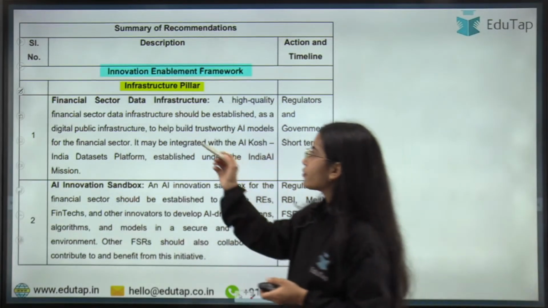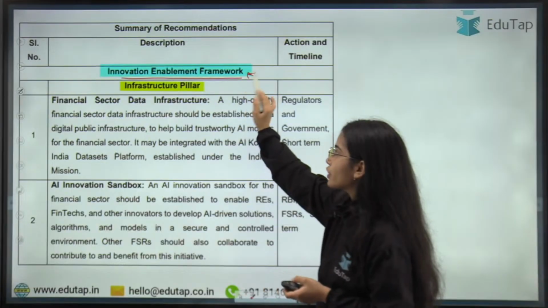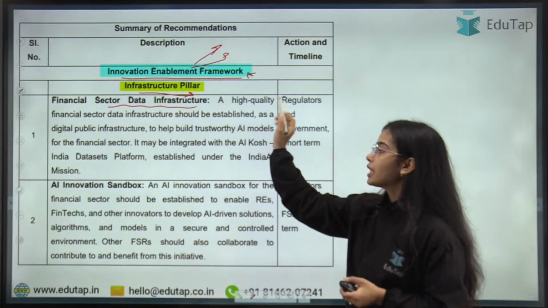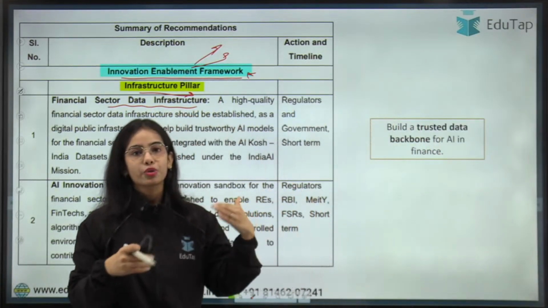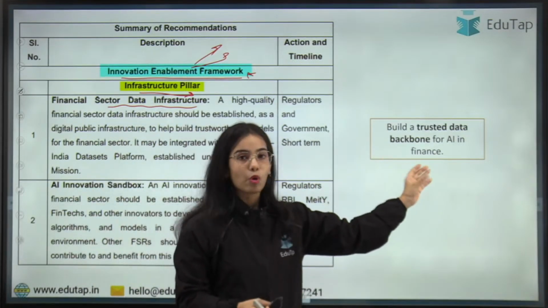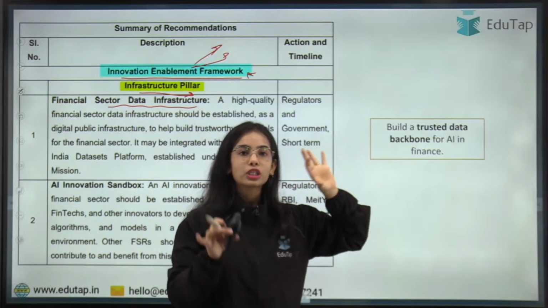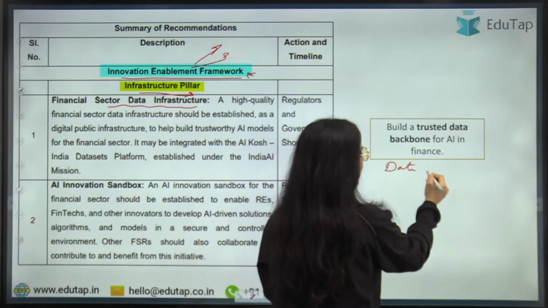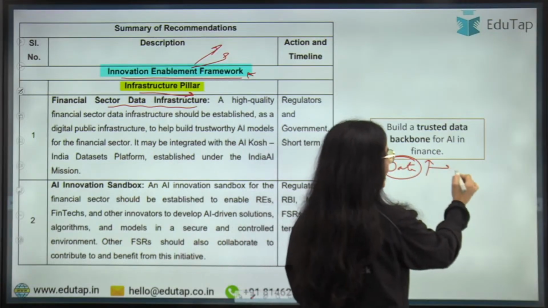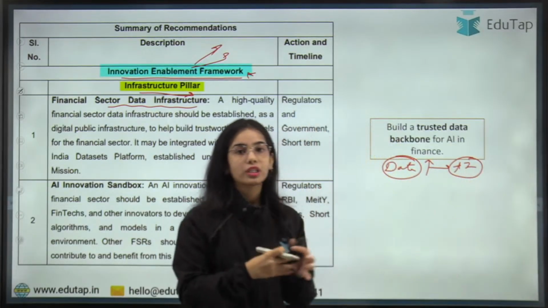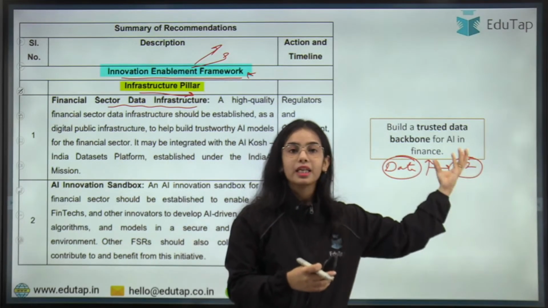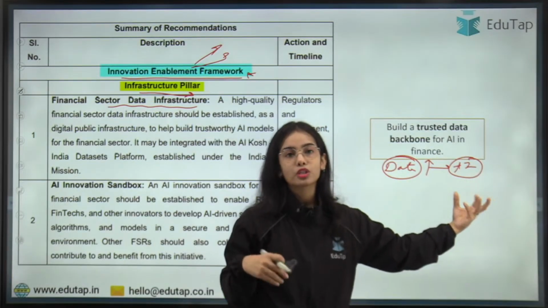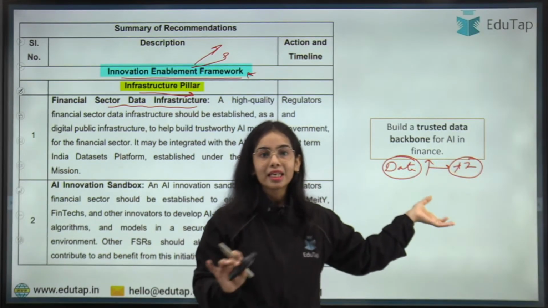So first of all, starting with the innovation enablement framework. Under the innovation enablement, there are 3 pillars, starting with the infrastructure pillar. Financial sector data infrastructure: a high quality financial sector data infrastructure should be established. Basically, build a trusted data backbone for AI in finance, because for artificial intelligence to work, the data is very important. If the data is of good quality, then the AI models can be trained on good quality data, and the AI models learn through the data only. For the AI models to be unbiased and fair, the data should be good.